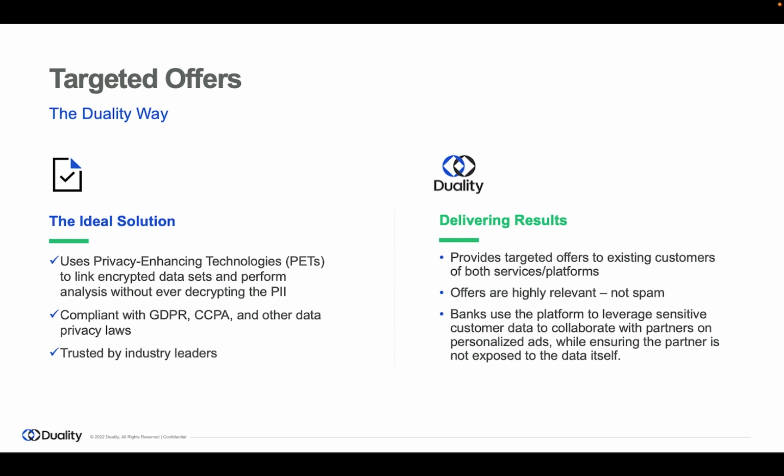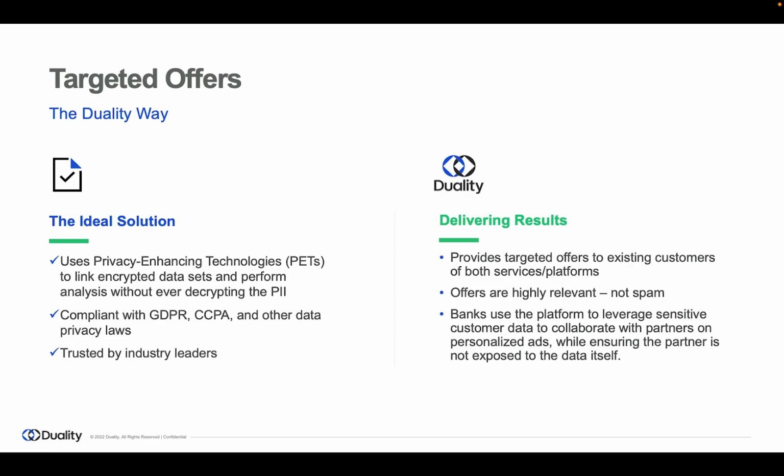Using our privacy-enhancing technologies, we're able to link encrypted data sets and perform analysis without ever decrypting the PII. This means that these analyses are compliant with many of the privacy laws, including things like GDPR, CCPA, etc. We're also able to provide targeted offers to existing customers of both the banks and the third parties. These offers are highly relevant. They're not spam. They speak directly to the customer. And finally, we allow the banks to leverage sensitive customer data to collaborate with their partners to create these personalized ads, while also making sure that the partner cannot see any of these sensitive customer data themselves.